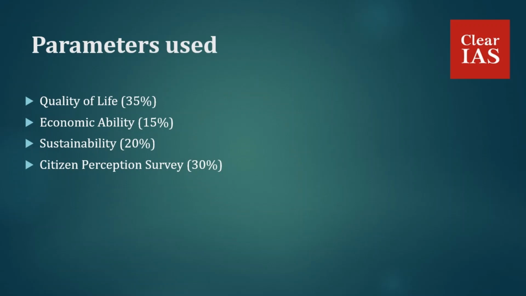Then we have the citizen perception survey, which has a weightage of 30%. It provides the perception of the city residents. Thus it allows citizens to evaluate the level and quality of development in their respective cities. So these are the parameters used to evaluate the Ease of Living Index. Now we will discuss the key findings of this particular report.